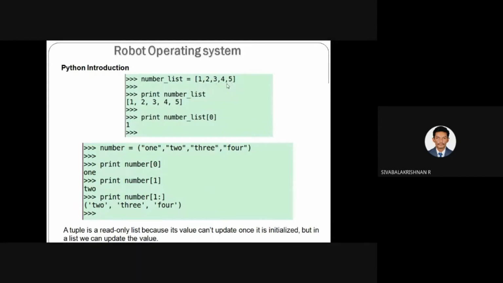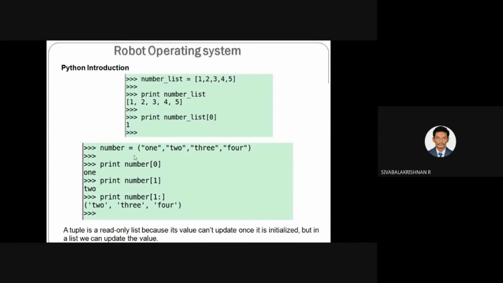Each value is separated by a comma. So if you want to print the variable, print number underscore list, and this entire list is printed. If you want to print any one of the values inside your list, you have to specify the index. So print number underscore list of 0, and it will print 1. If you use 1, it will get the second value of your list. The indexing starts from 0 and increments for each value specified in the list.